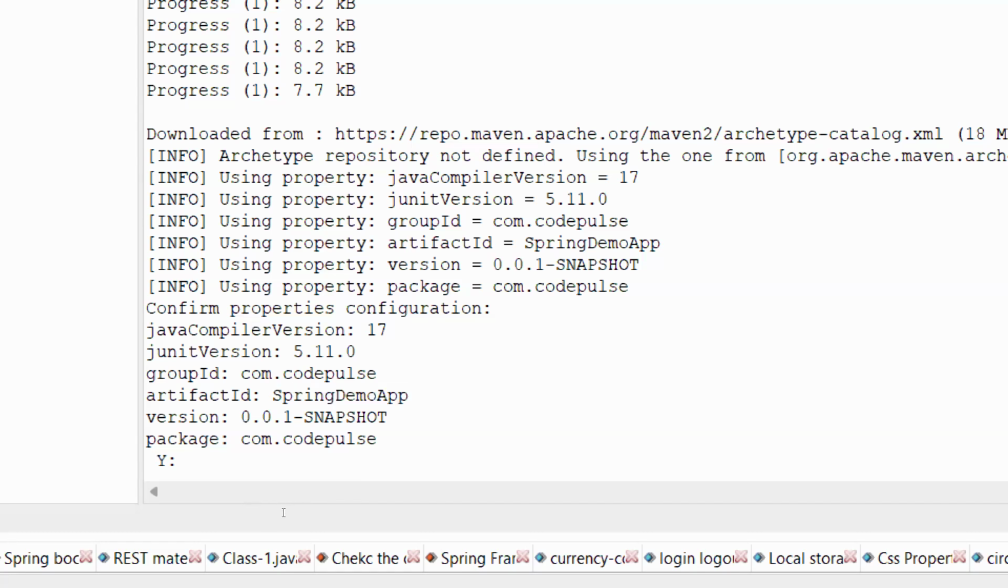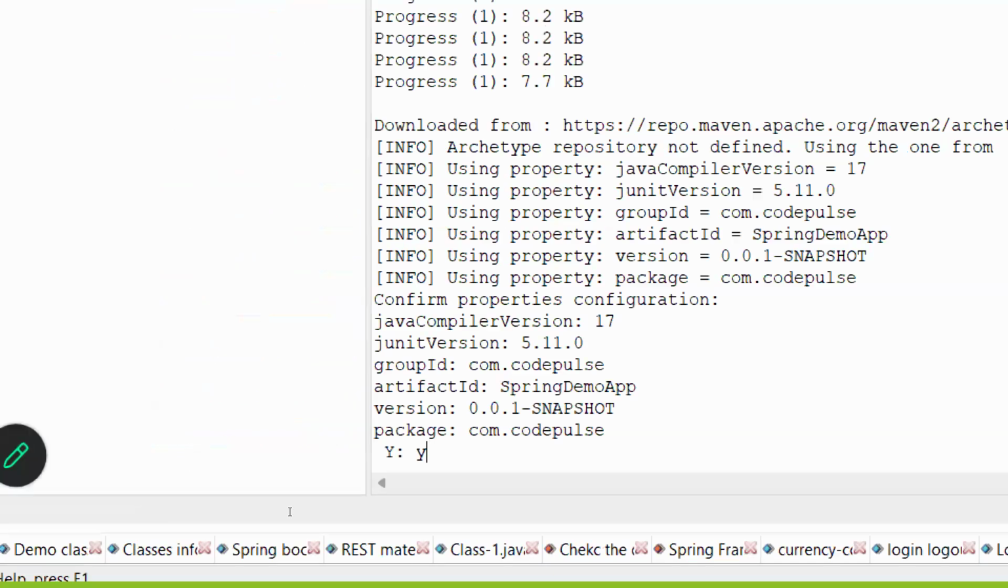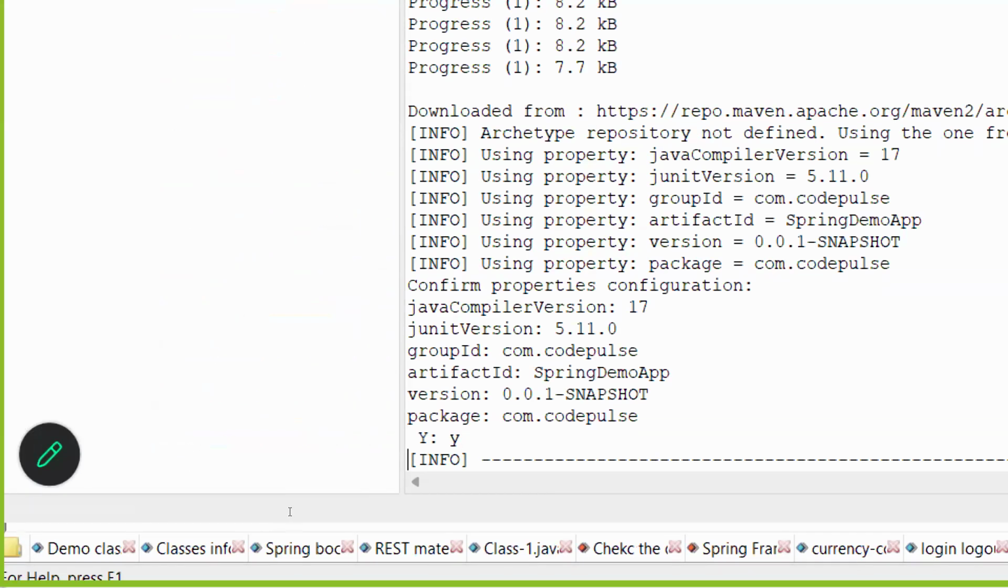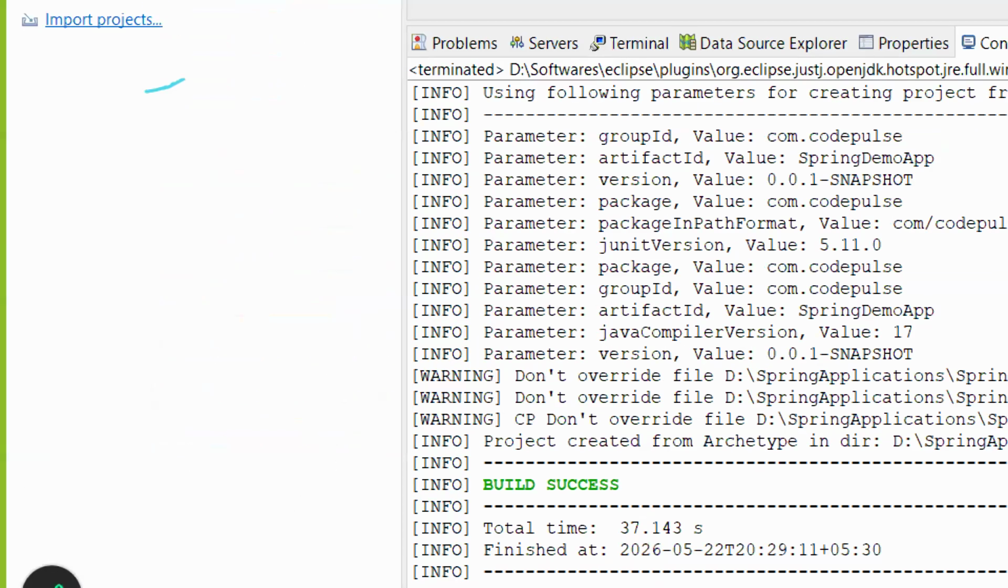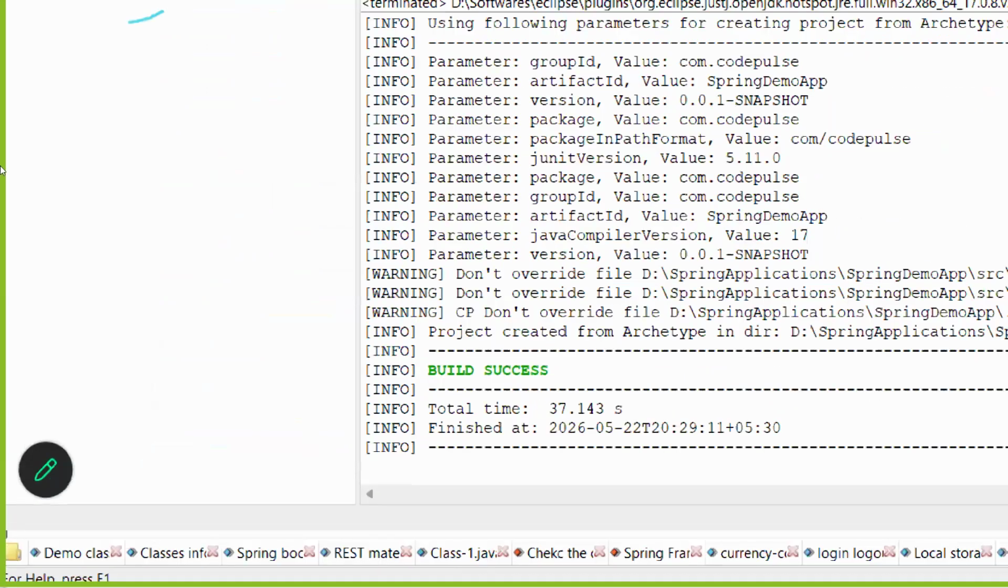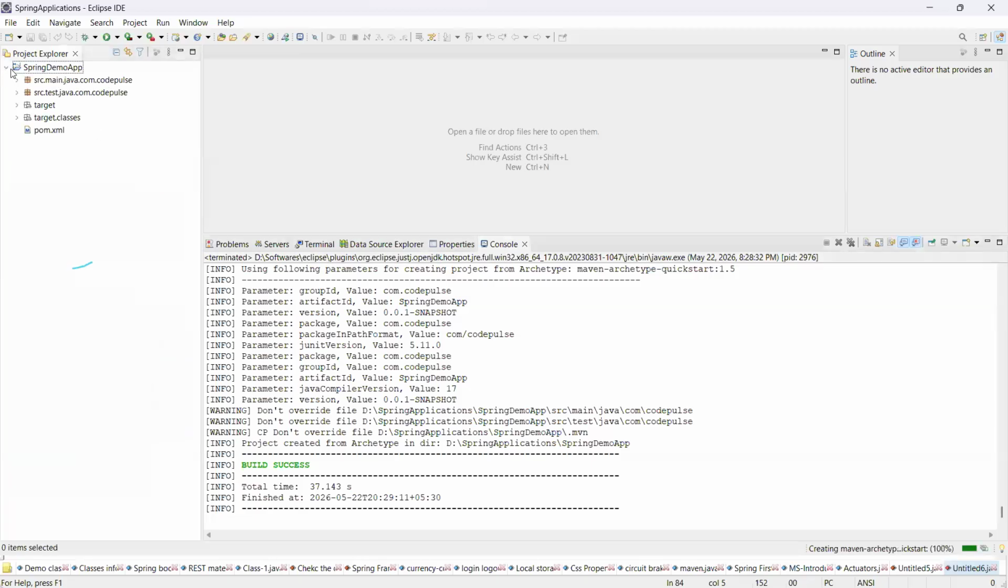We have the code pulse. Package name is com.codepulse. To continue, you type yes and click on enter. See guys, once you click on enter, build success, then the project is created here. On the left side, can you see the project, right?